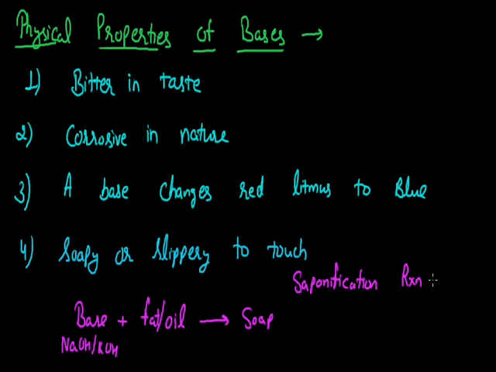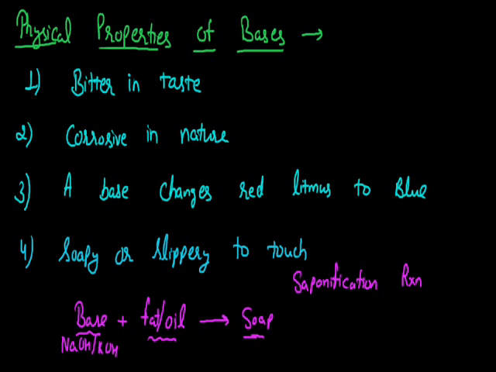Now, whenever we touch a base, the fats or oils secreted by the sweat glands present at the pores of our fingers react with the base. Resultantly, when this fat or oil present in our hand reacts with the base that we touch, again the saponification reaction occurs, and the resultant formation is soap. Since soap is formed there by the reaction of these two, that is why these bases are soapy or slippery to touch. So that is about the physical properties of these bases.